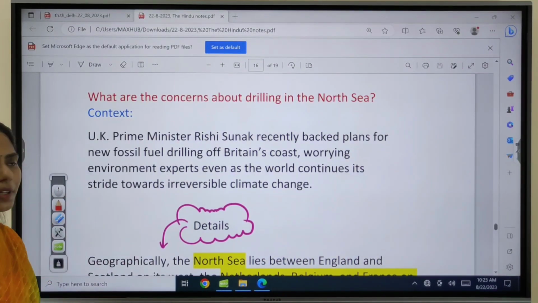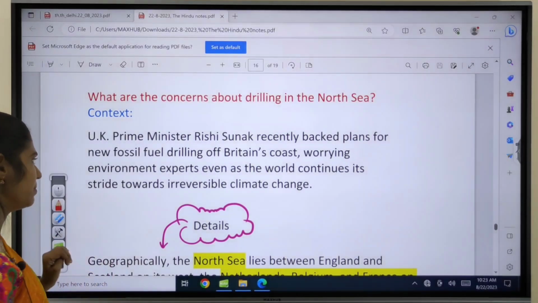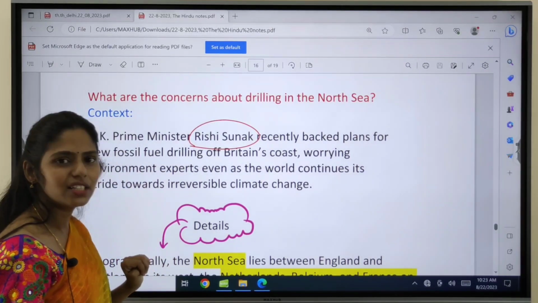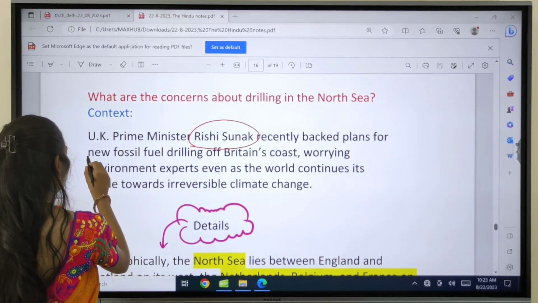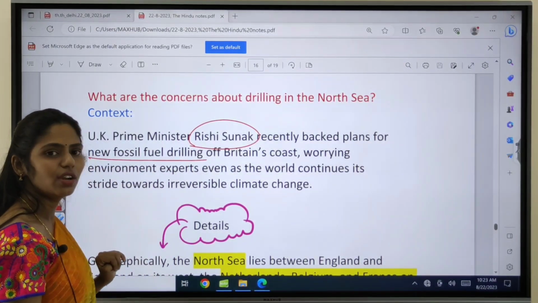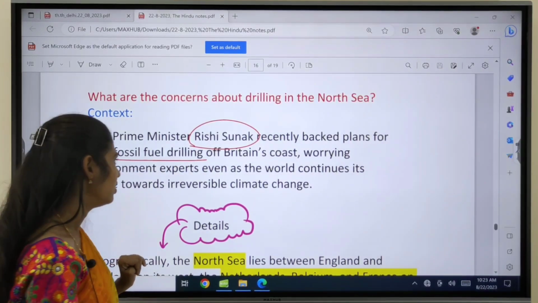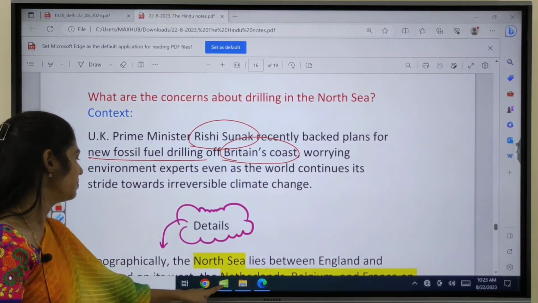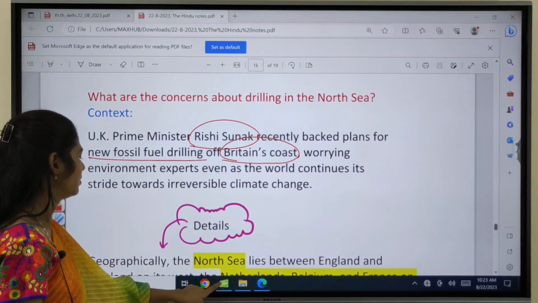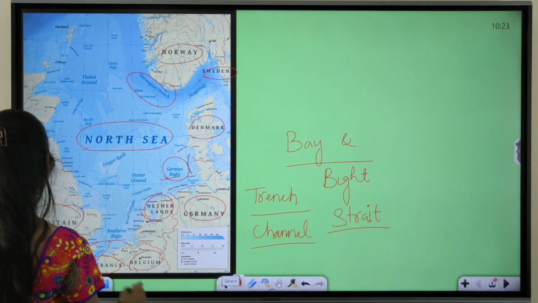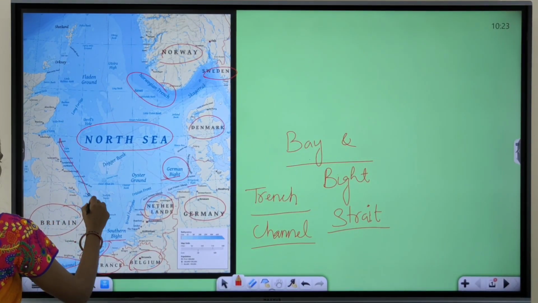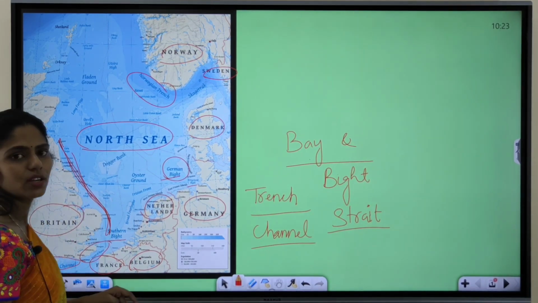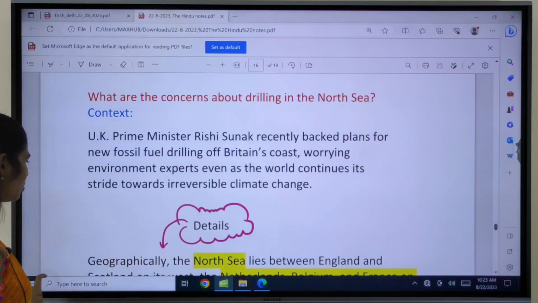So why is it in the news? Because recently the UK Prime Minister, Rishi Sunak, backed some plans for new fossil fuel drilling. So he wants to go for drilling on Britain's coast. So where is Britain's coast? So this is Britain, no? So here on this coast, here he wants to go for drilling.